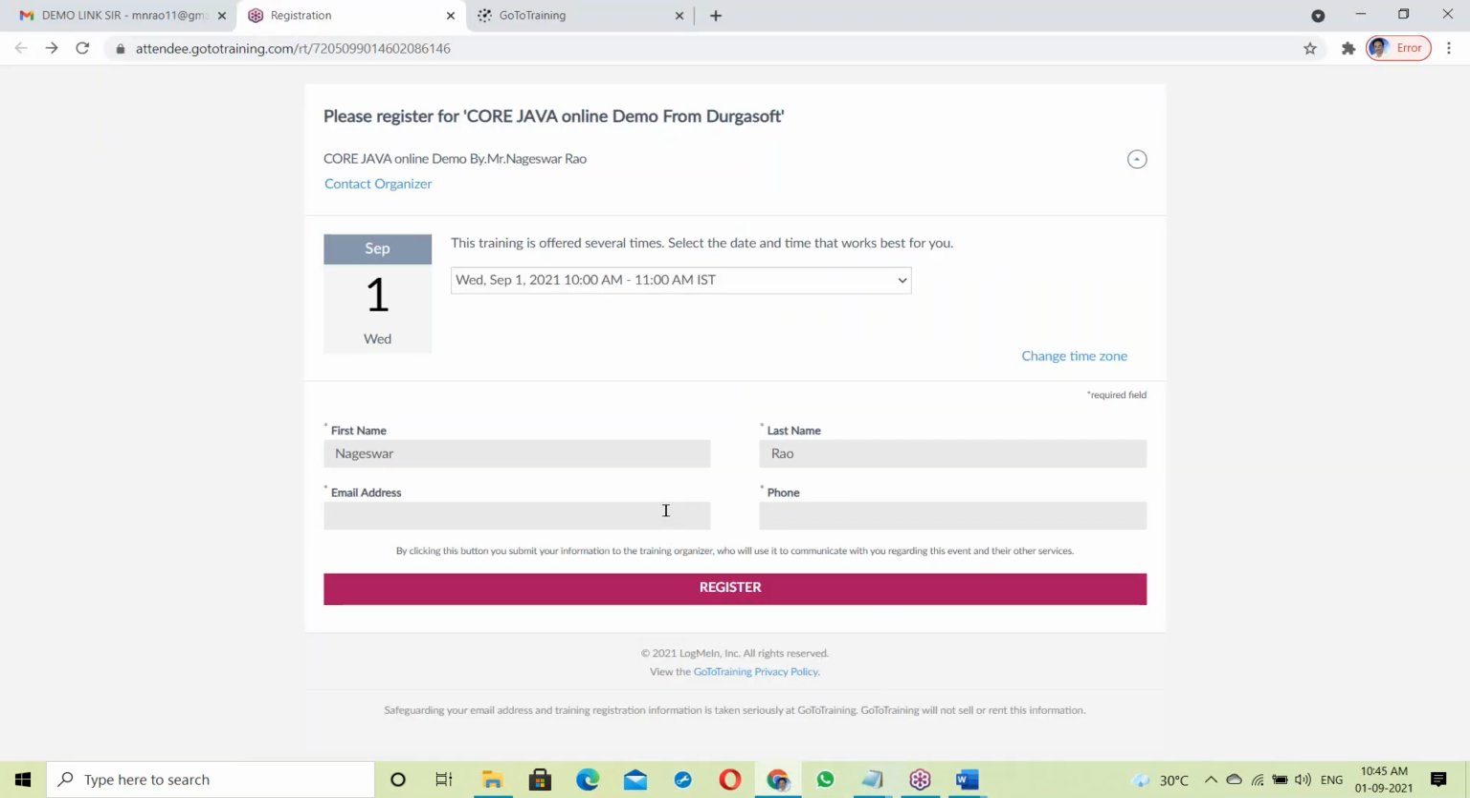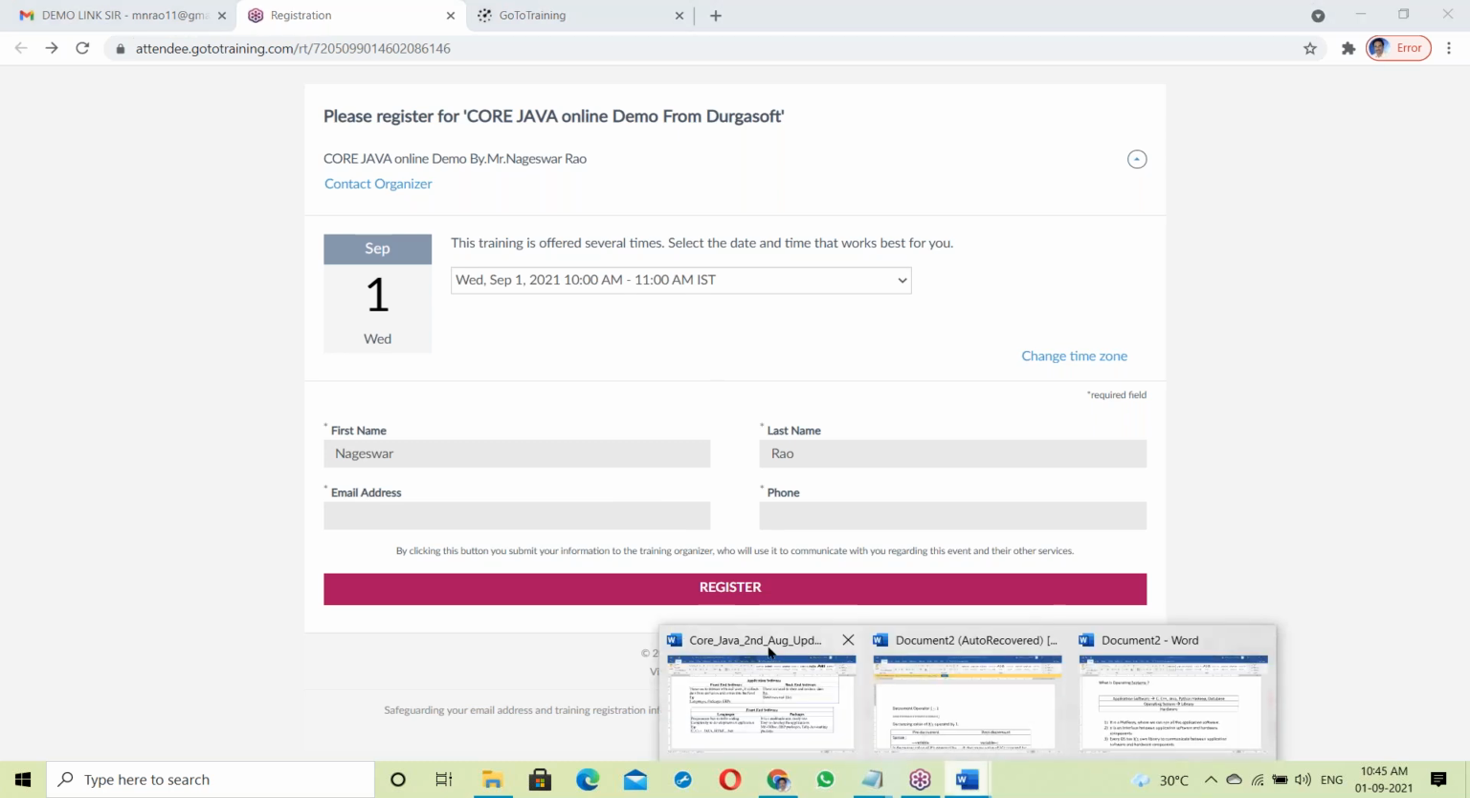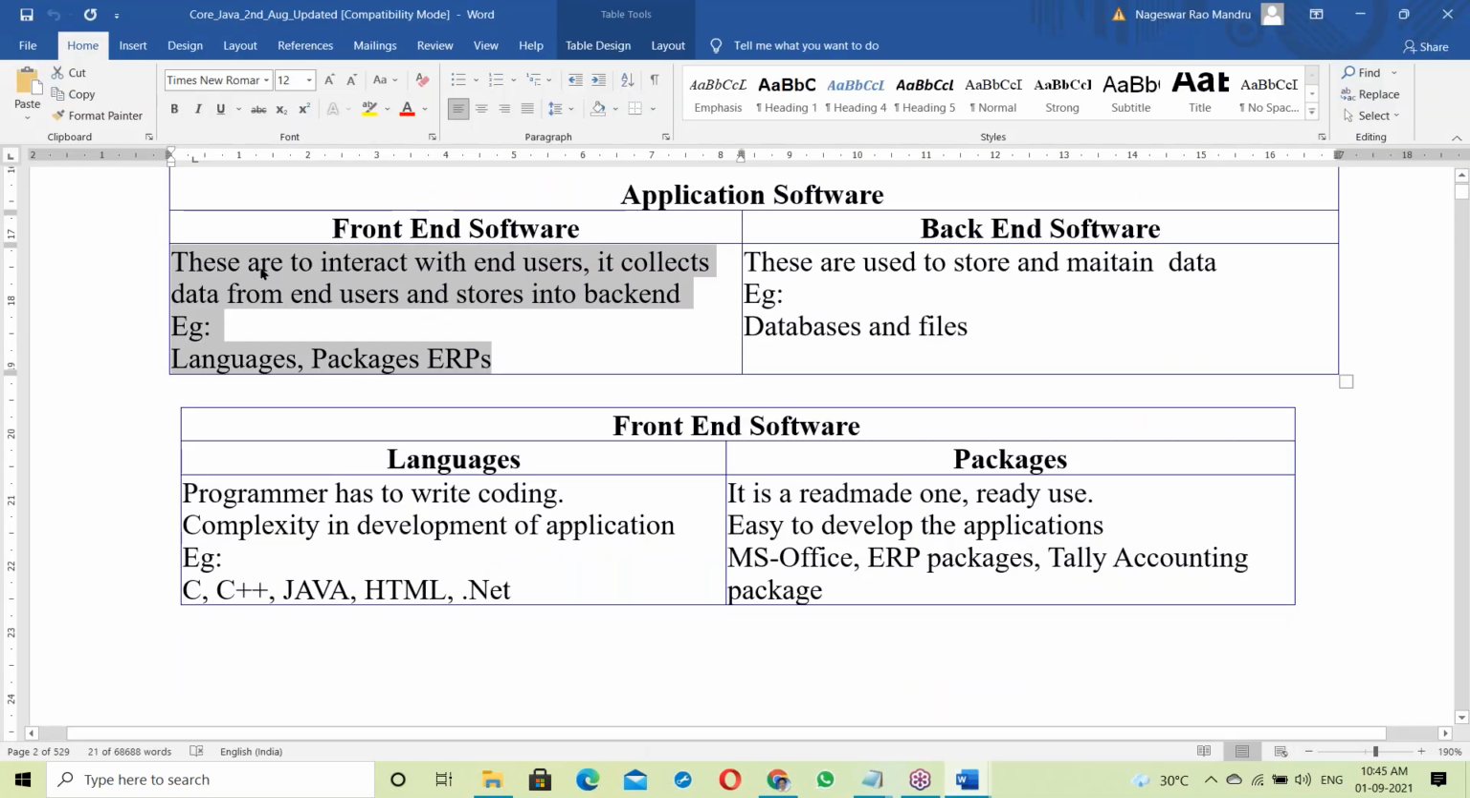We are the end users, since we are filling this form, right? So the front end takes data from end users. Front end is used to interact with the end users and collect data from them, and stores it in the back end. So what is the back end here?